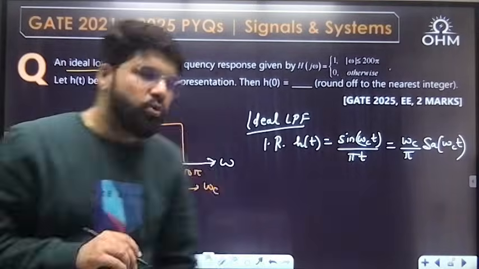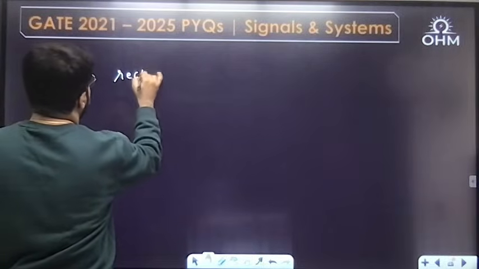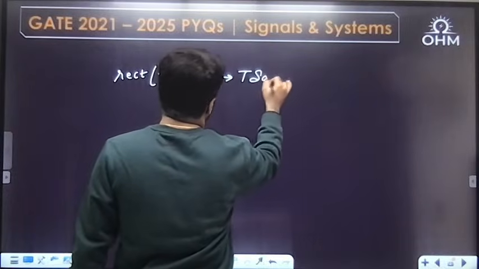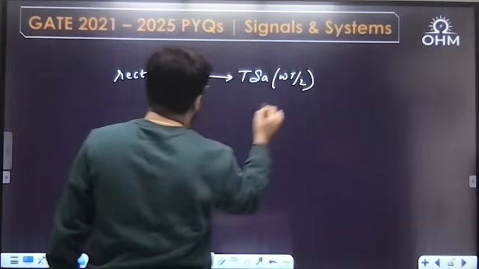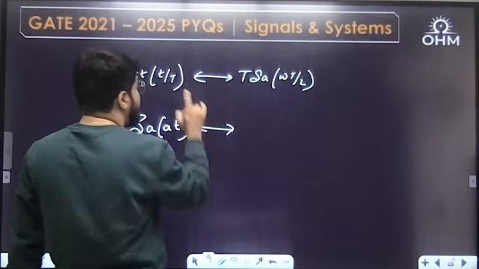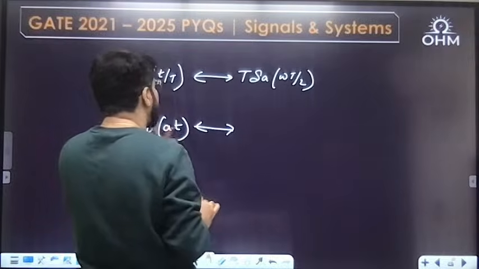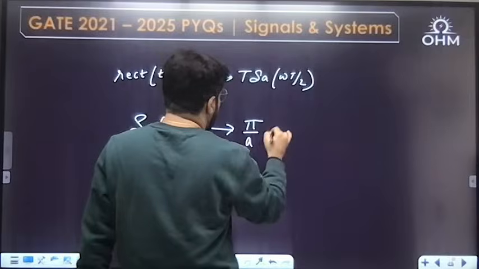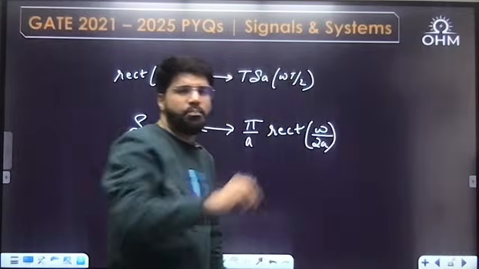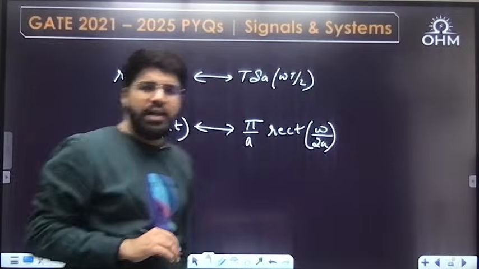Then I told you some formula, and I'll repeat it. First I told you the time domain formula: rect of t by tau has the Fourier transform tau times sampling omega tau by 2. Duality says that if rectangle has the Fourier transform sampling, sampling has the Fourier transform of rect. So if I take the Fourier transform of sampling at, the answer turns out to be pi by a rect of omega by 2a, by the duality property.